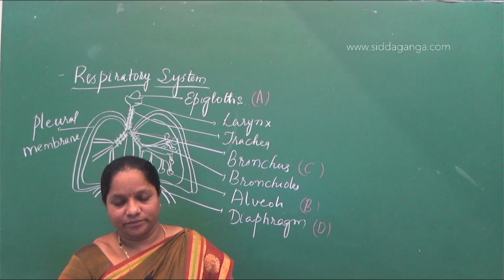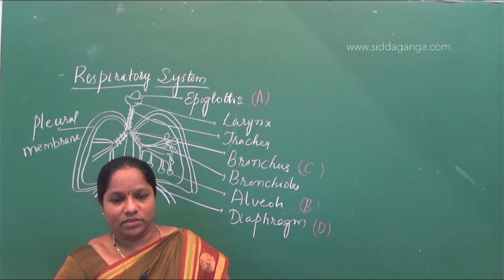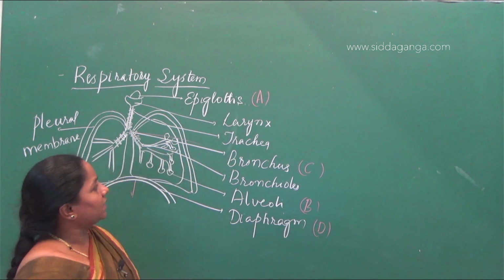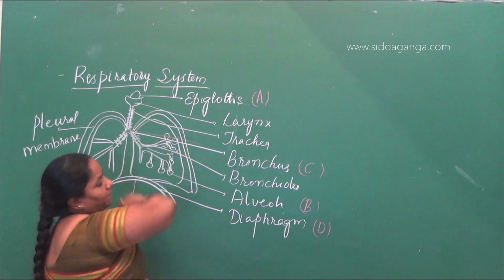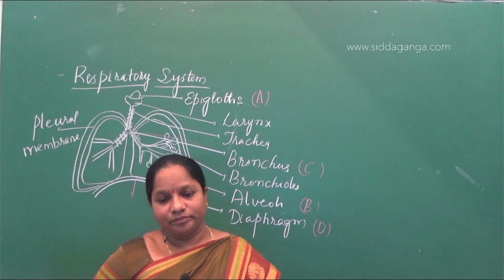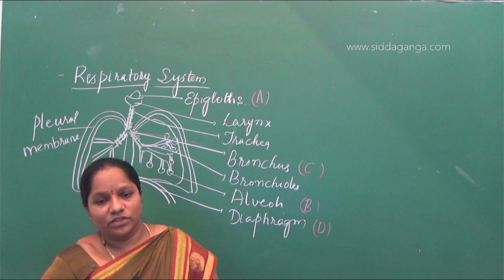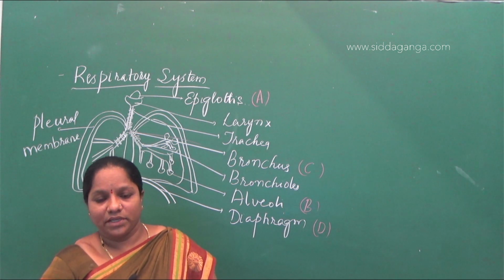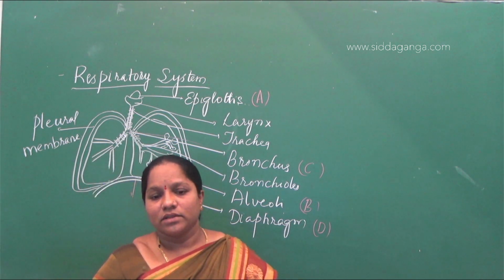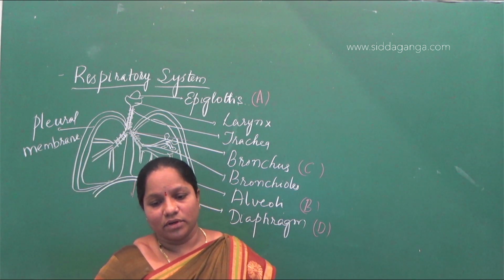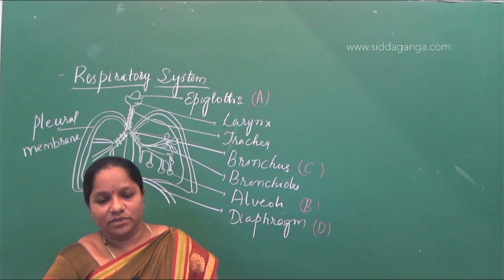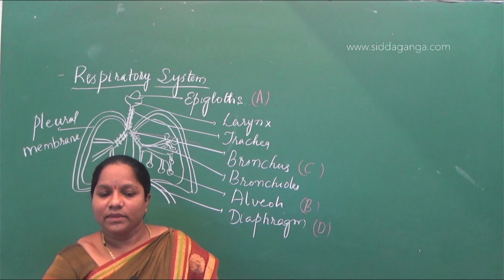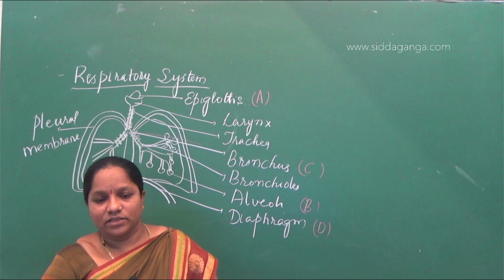In the second option, A is sound box, which means larynx. The larynx is below the epiglottis, so A is not sound box, it is epiglottis. B is alveoli, which is correct. C is bronchioles, but it is bronchus. D is diaphragm. So A and C are wrong. In the third option, sound box is again wrong.